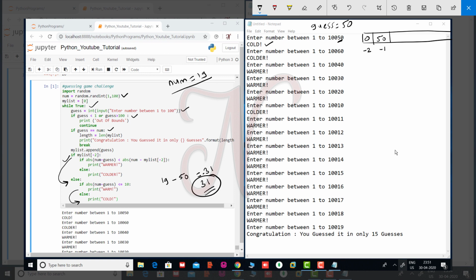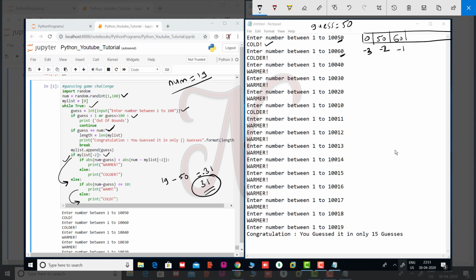Okay. So for the next time, my next number is 60. Again see here, guess and number same? No. Okay, so my next number is 60. See here, mylist dot append. So my next number is 60. See here, this is -1, -2, -3. Okay. See here, if mylist of -2, see here, -2 is 50. If 50 means true.